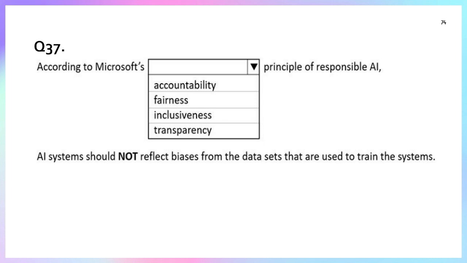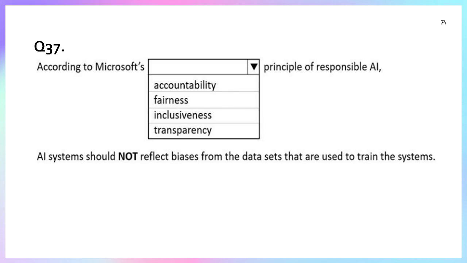Question number 37. According to Microsoft, which principle of responsible AI says that a system should not reflect bias from the data sets used to train it? Fairness is the correct answer.